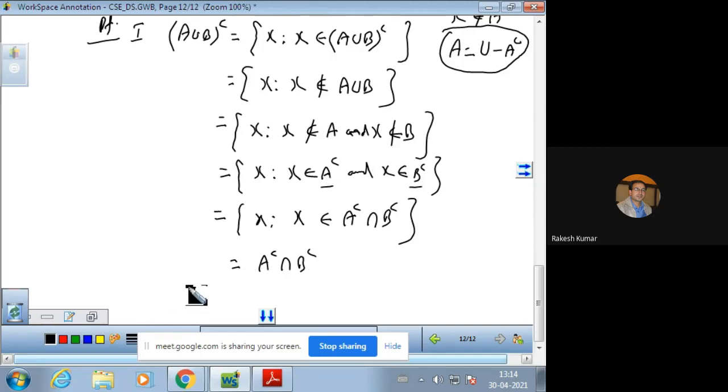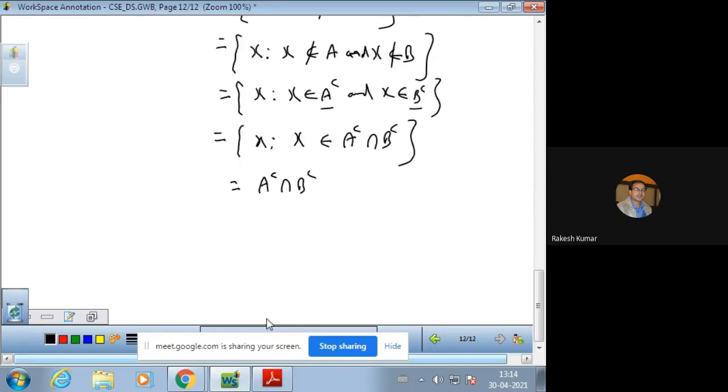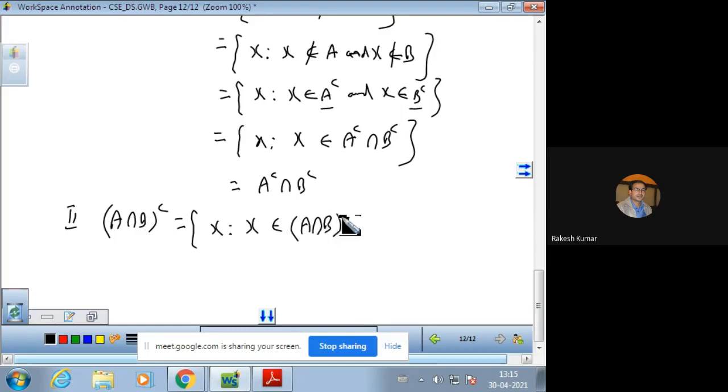So this is the first De Morgan's law, and in the same way you can also prove the second De Morgan's law. So (A intersection B) complement is X such that X is lying in (A intersection B) complement. If X is in the complement of a set, then it should not be in the set.